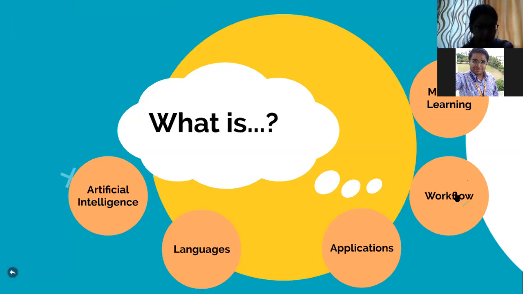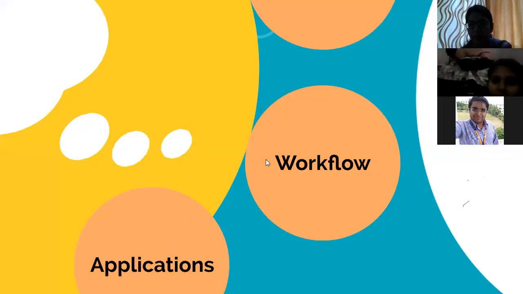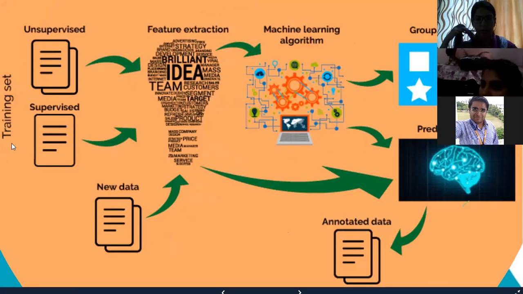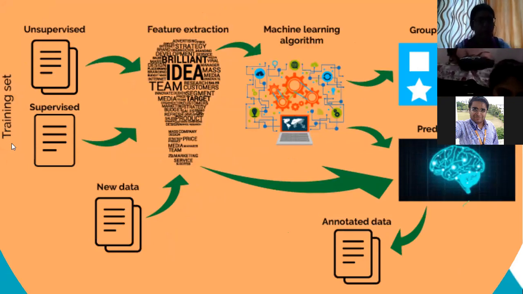Okay. Then, what is the workflow? Basically, how do we work on this particular thing? So what we do is gather a lot of data, pre-processed data, I will say. What is pre-processed data then? The data can have some null values, some missing values and all. So firstly, we have to clean all that data, and after all that cleaning, we divide that data in the ratio of 80/20.